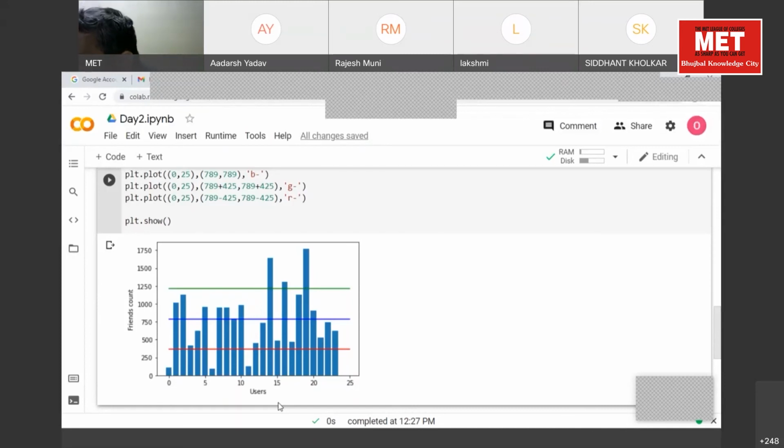Are you getting my point? Yes or no? Yes, sir. So there are 3 people who have friend counts below the red line, and how many people are above the green line? 3.